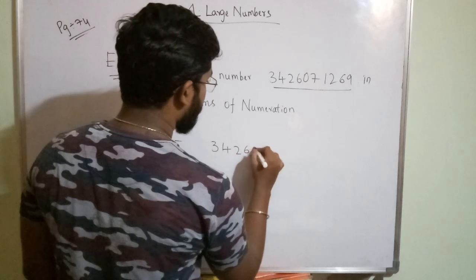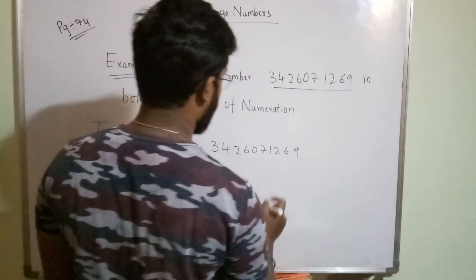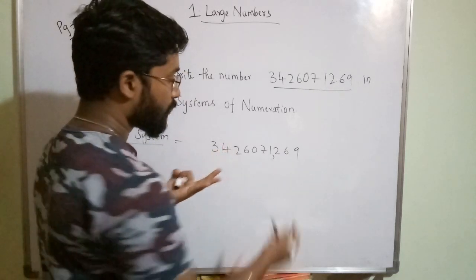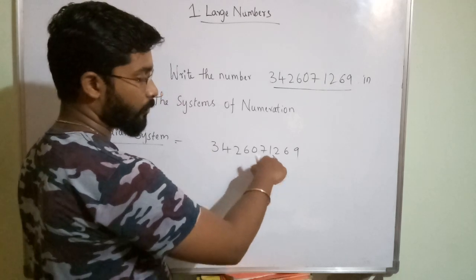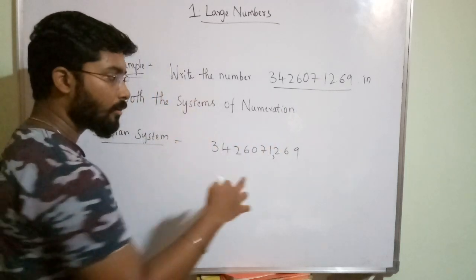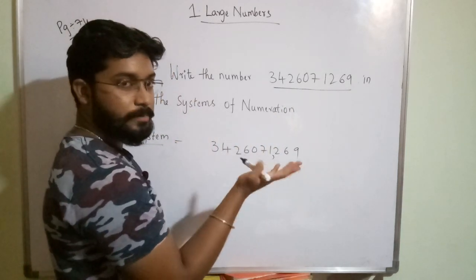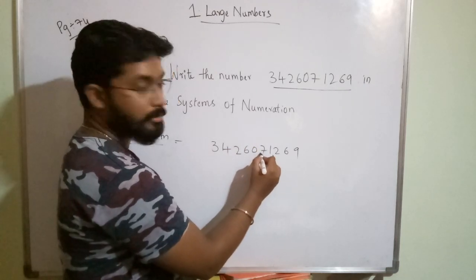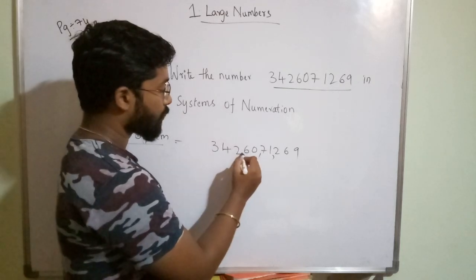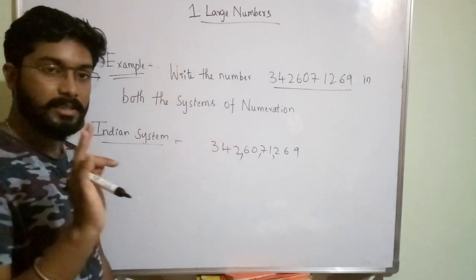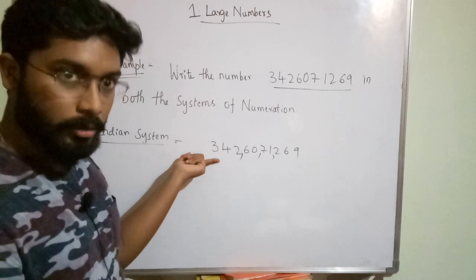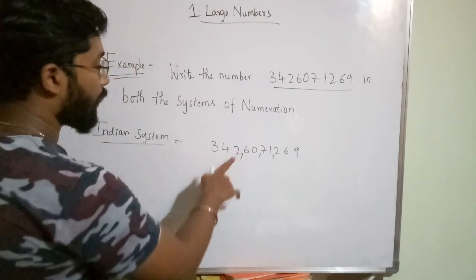342607 1269 is the number. Clear? So the ones period will have 3 digits, so after the ones period I am putting one comma. After 3 digits I am putting one comma, because in the ones period you will have 3 digits. After the ones period, what do you get? The thousands period, in which you will have 2 digits. In the lakhs period you will have 2 digits only. In crores you will have a maximum of 3 digits. It may be 1, 2 or 3. Till your present knowledge, you will have only 3 digits.